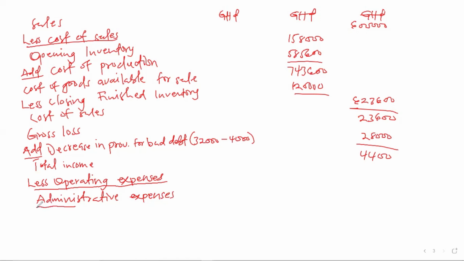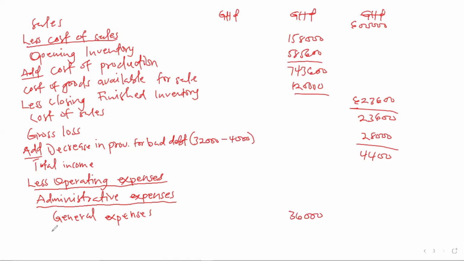The administrative expenses, that is the office. So any expenses that you think is attributed in the administrative, you put it under there. So we have something like general expenses. We are going to place it under the administrative expenses. So general expenses, we have 36,000.